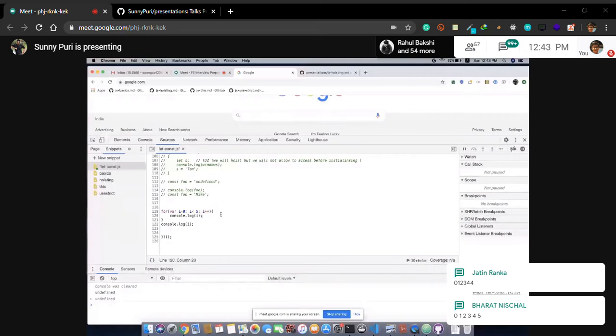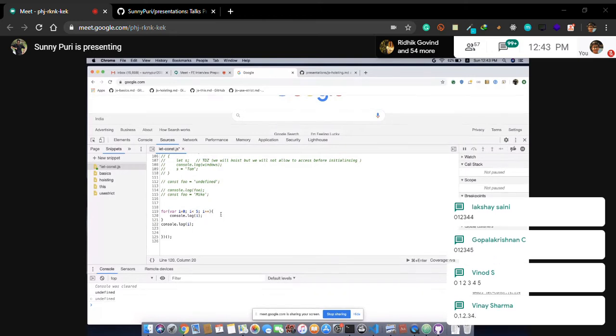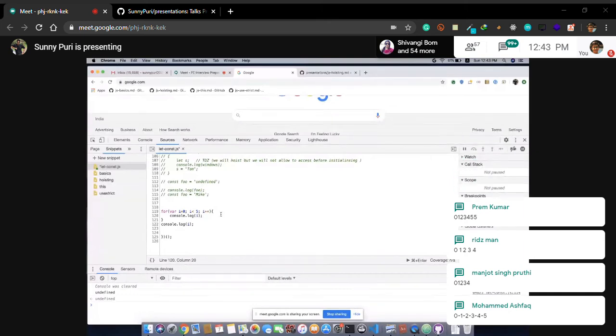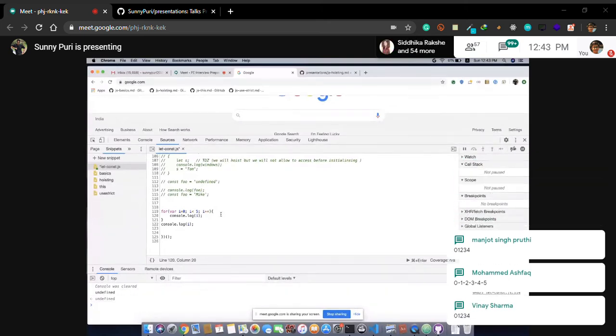Zero, 1, 2, 3, 4, 4. Bharat is saying 0, 1, 2, 3, 5. Laksh is saying 0, 1, 2, 3, 4, 5. I think five times, five times, Abhijit. Okay, so 50-50. Gopal is saying 5-5. Guys, don't think of this as a general quiz.